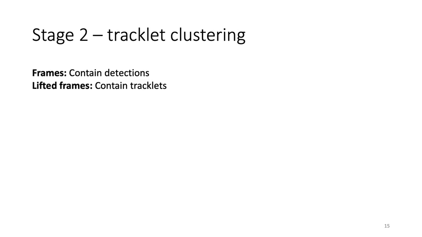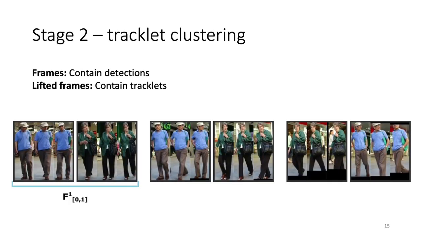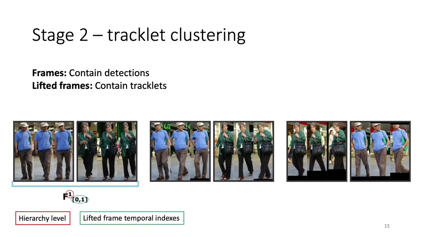To sequentially cluster tracklets in a hierarchical way, we introduce the concept of lifted frames, which are artificial time instants that contain tracklets instead of individual detections. The indexes of the lifted frame correspond to the current hierarchy level and its temporal indexes, here containing the tracklets with detections for the first position of the temporal window, and here containing the tracklets with detections for the second position of the temporal window, and so on and so forth.